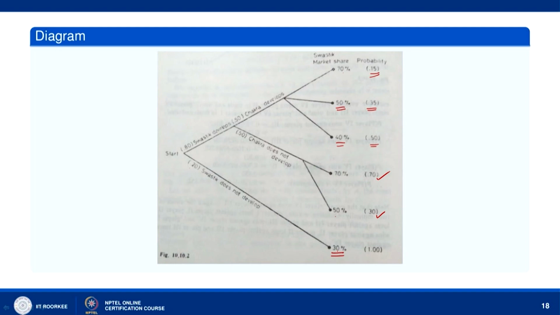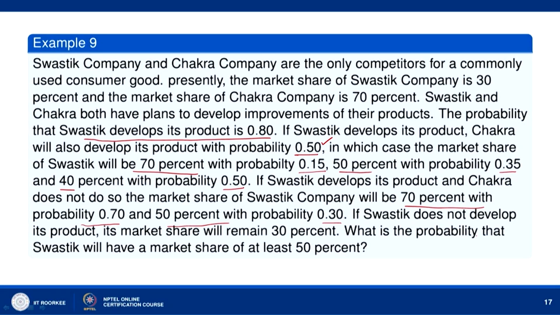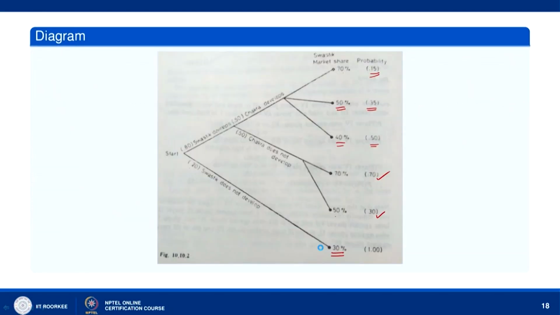Now, let us see what we have to find. What is the probability that Swastik will have a market share of at least 50%? Okay. So, let us see which route gives us the market share of Swastik as greater than or equal to 50%. Okay. So, one route is this, we move directly and reach here, it is 70%.